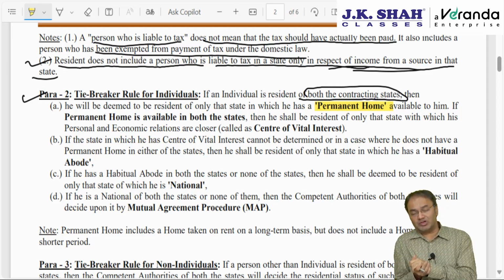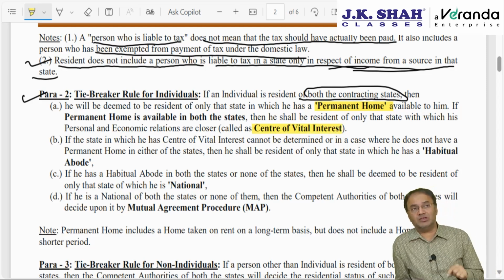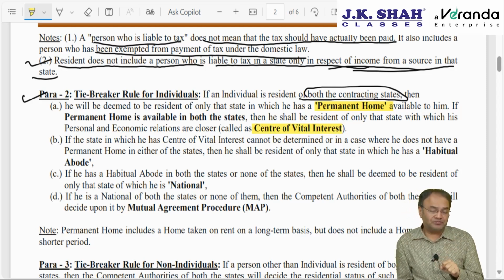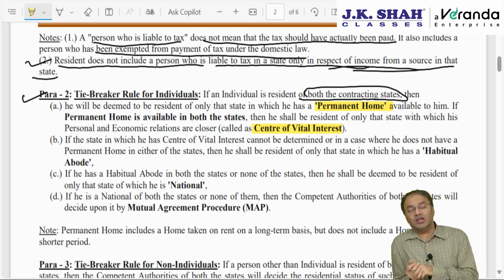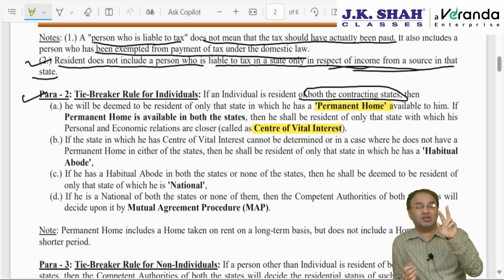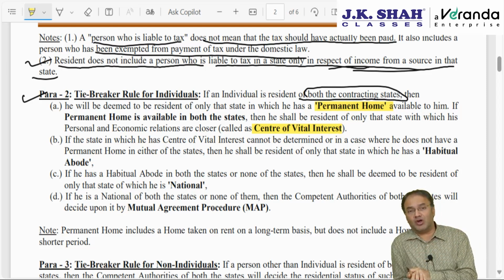Personal and economic relationship is closer, that country is called the country in which the associate has a center of vital interest. It's a technical term, which means if I say my center of vital interest is in India, that means my personal and economic relationship is closer to India. However, second point, in case the center of vital interest cannot be determined, as in his center of vital interest is equally close to both the countries. His personal and economic relationship is close to both the countries.